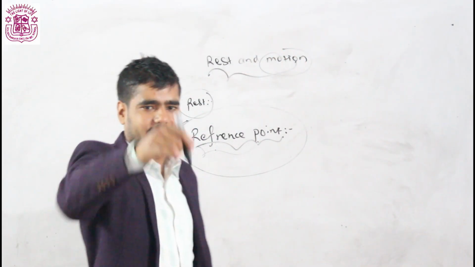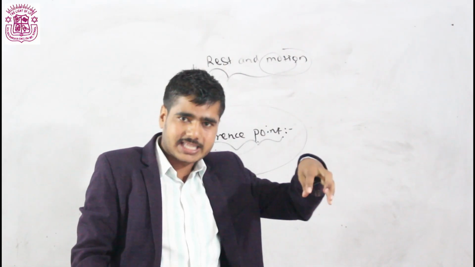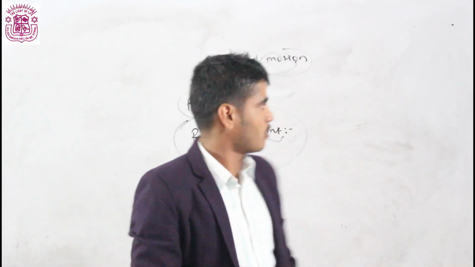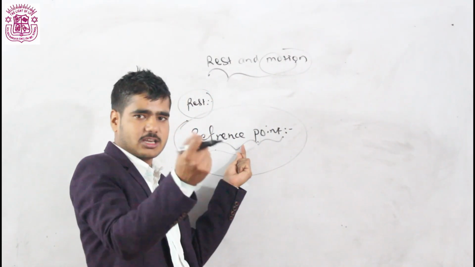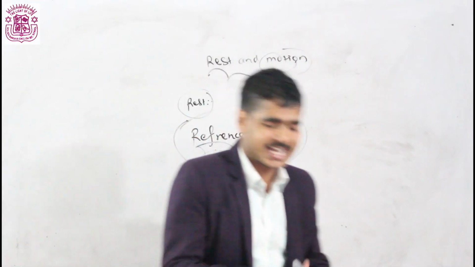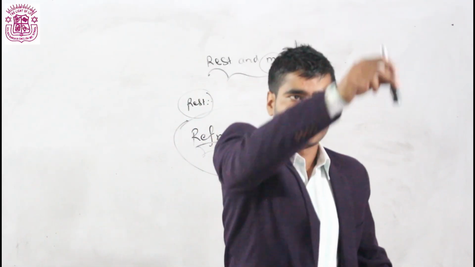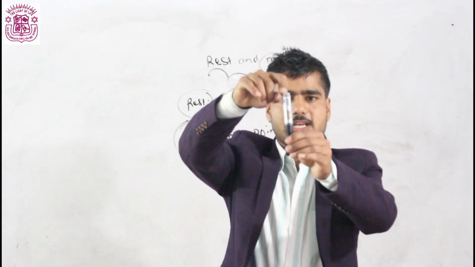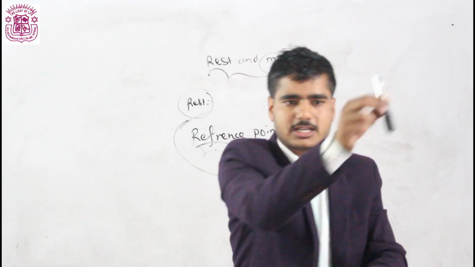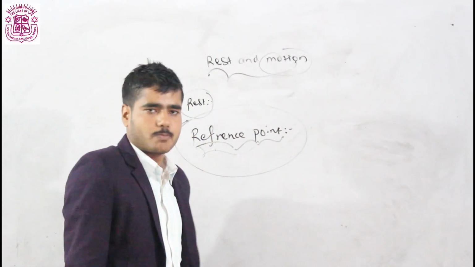As in that example, rest is the state of a body in which the body does not change its position with respect to the surrounding or any reference point. And motion is also a state of a body which changes its position with respect to the surrounding. Here it is in motion and now it is at rest, because at every time it is at the same distance from any point. In this condition it is changing its position, that means its distance varies from place to place according to the reference point.